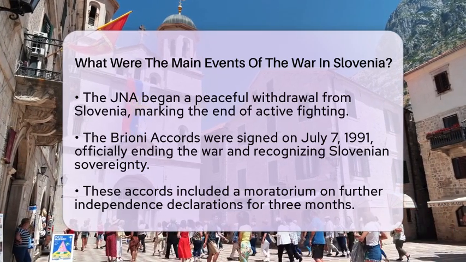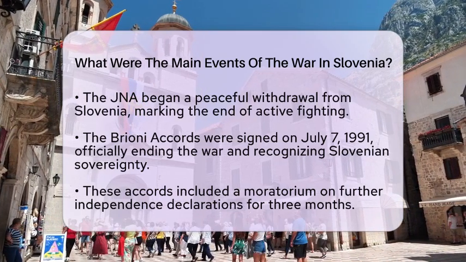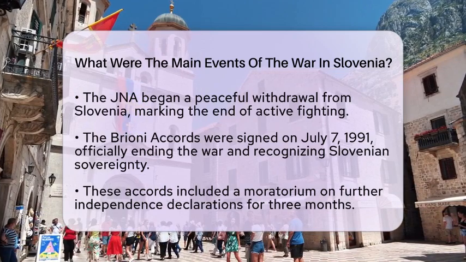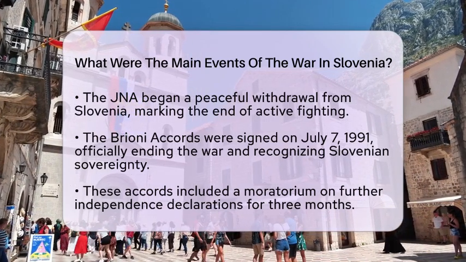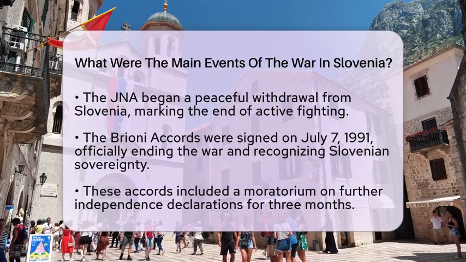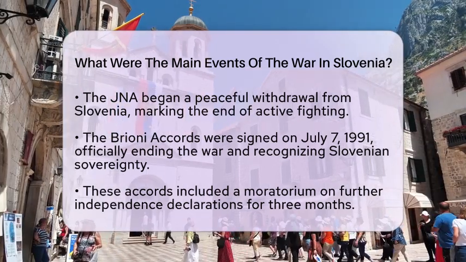The Yugoslav army began its withdrawal about 10 days after the ceasefire and completed it by October 26, 1991. During this process, the army was restricted from taking heavy weapons, leaving many behind or selling them to other republics.